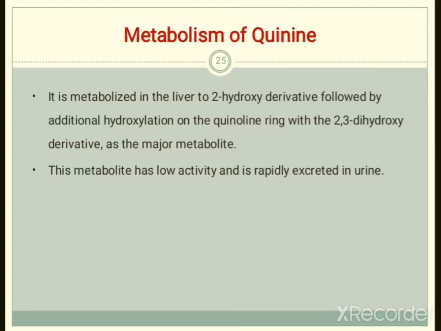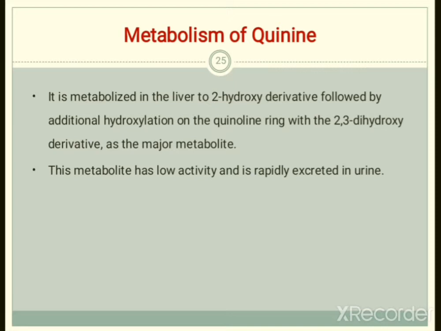Now the next point is the metabolism of quinine or these cinchona alkaloids. These cinchona alkaloids are basically metabolized in the liver, and the metabolite is a 2-hydroxy derivative. At the second position hydroxylation occurs, followed by additional hydroxylation on the quinoline ring, with the 2,3-dihydroxy derivative as the major metabolite.